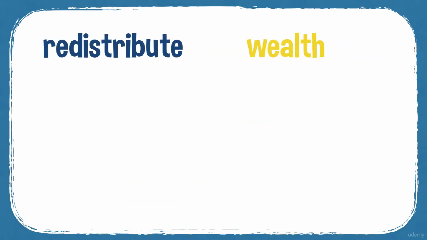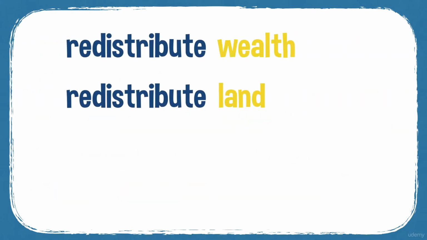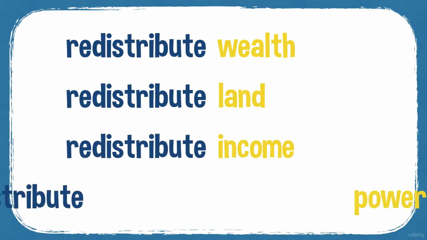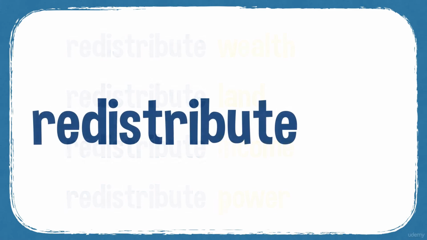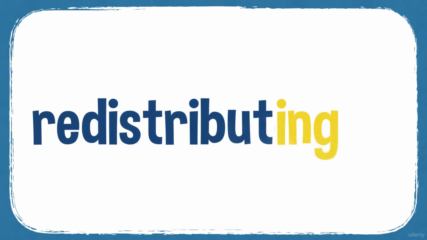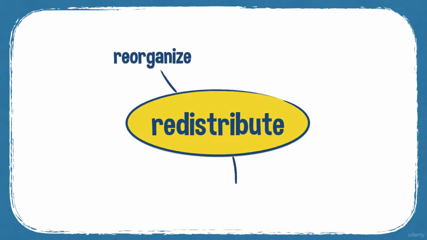So you can redistribute wealth, or land, or income, or power. And as a verb, redistributes, redistributing, redistributed. Redistribution is the noun. And some synonyms, reorganize and shift, move.